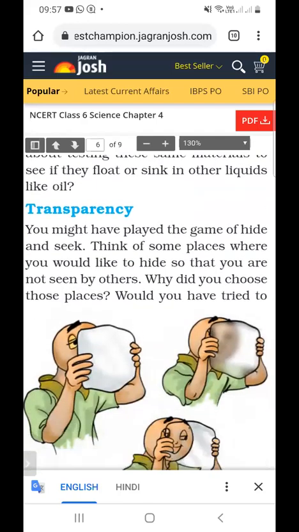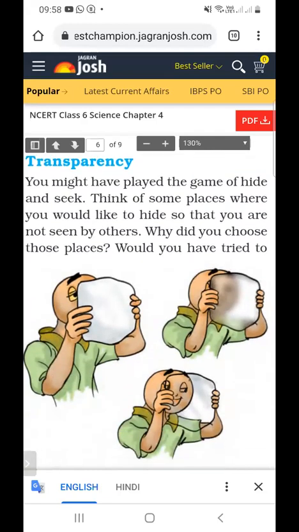There are three types of objects. First is transparent, next is translucent, and next is opaque. What do we mean by transparent objects? The objects through which we can see completely are called transparent objects, the objects through which we cannot see at all are called opaque objects, and the objects through which we can see partially are called translucent objects.